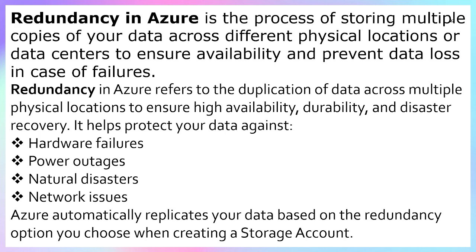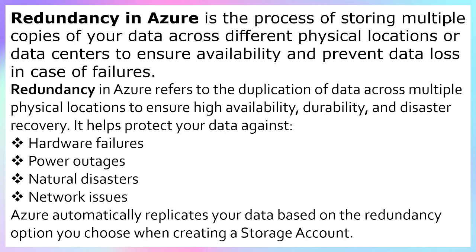Third one is natural disaster. Natural disaster means floods come, or any fires occur, or any earthquake comes at the location where your data centers are available. At that time, how can we access your data? Also network issue.